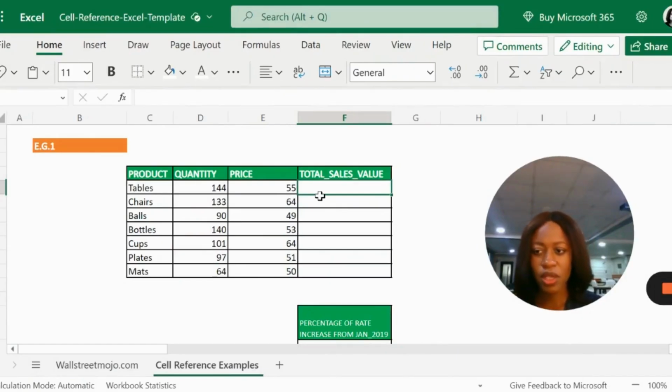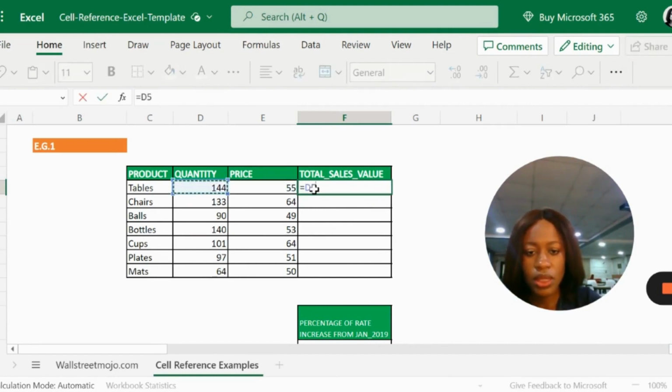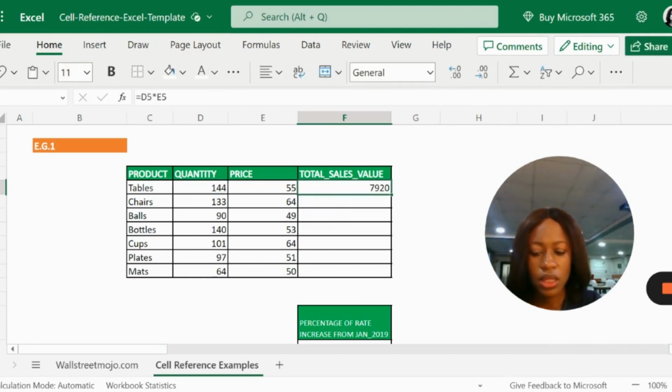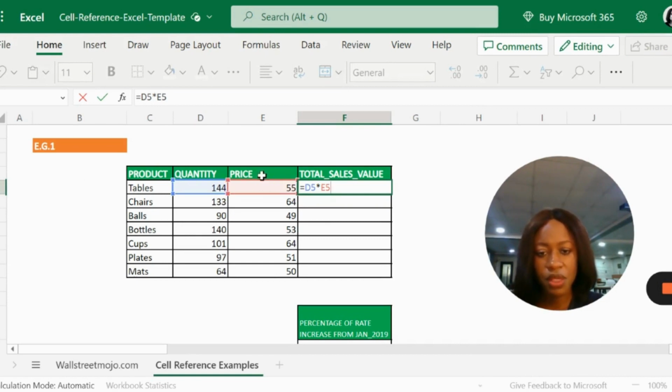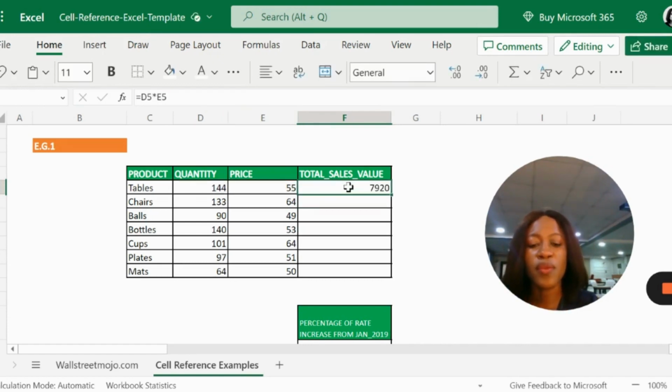The cell reference is made up of two parts: the text, which tells the column, and the number, which tells the row. So if we wanted to calculate the total sales value of tables, that would be quantity multiplied by price. And we can see our formula here says D5. D tells us the column and 5 tells us the row. For the price information, that is on the same row for a different column, which is E. So it says E5.